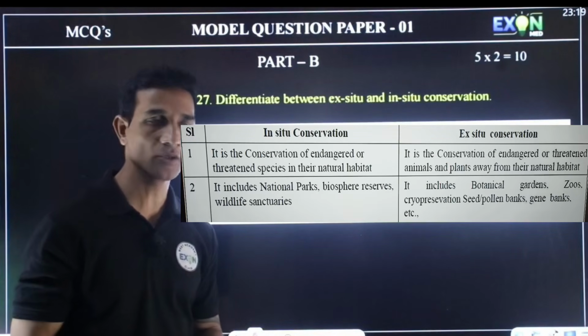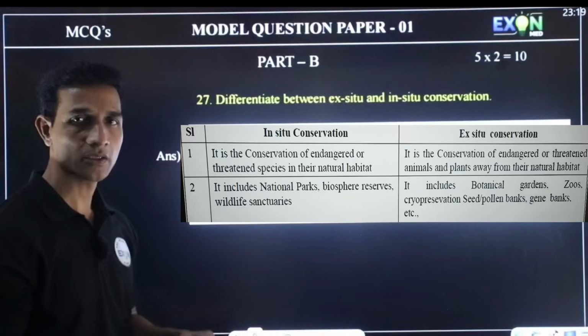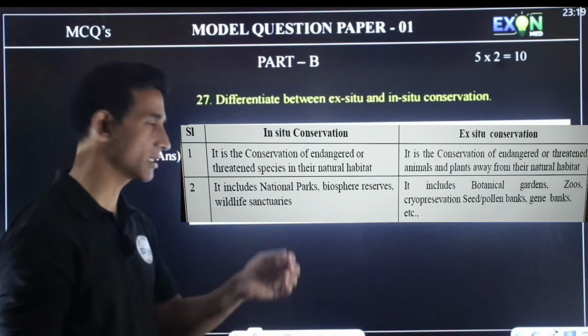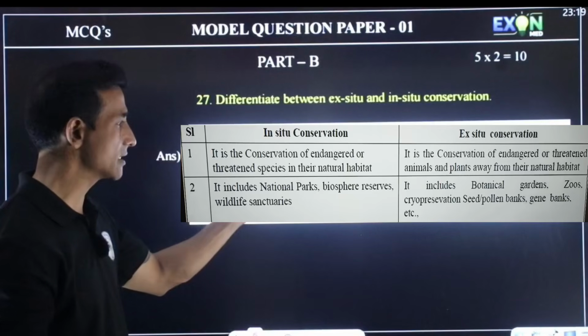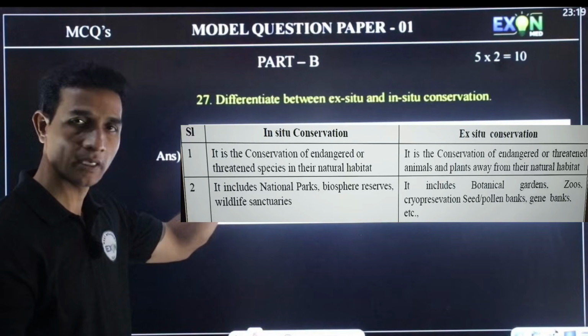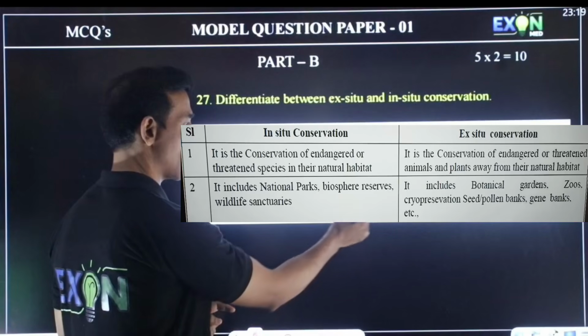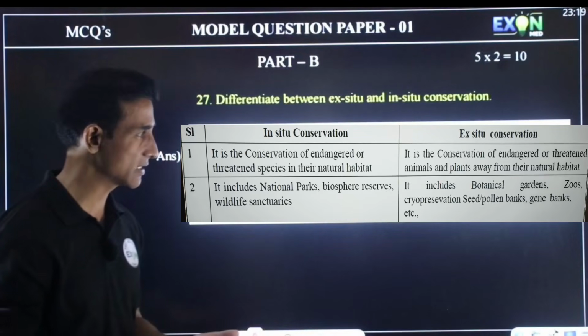Differentiate between ex situ and in situ conservation. In situ conservation, inside the natural habitat, we leave the species there itself. So it is conservation of endangered or threatened species in their natural habitat. Examples are national parks, biosphere reserves, wildlife sanctuaries.